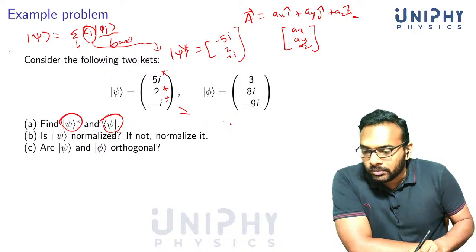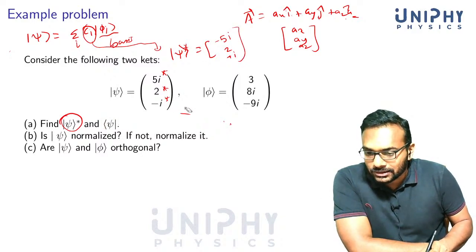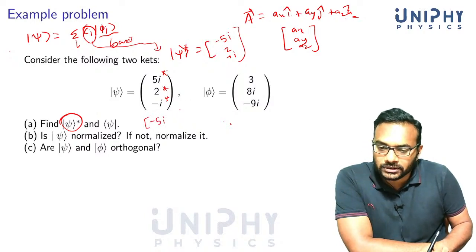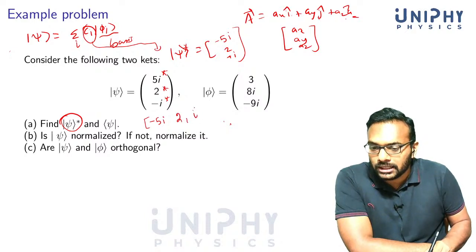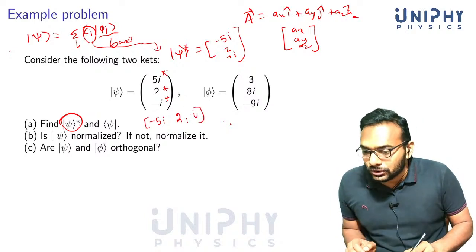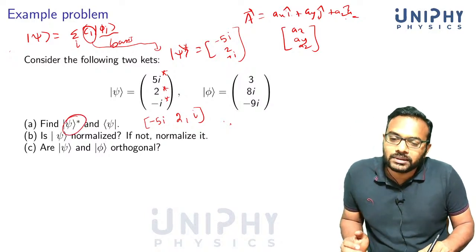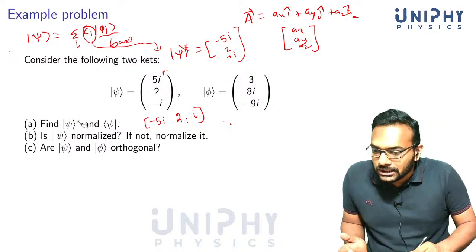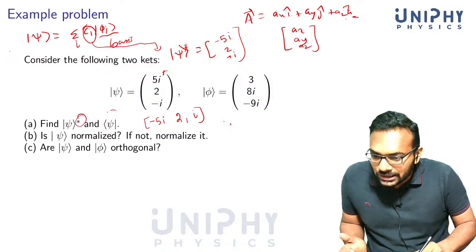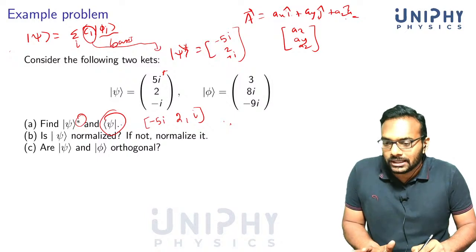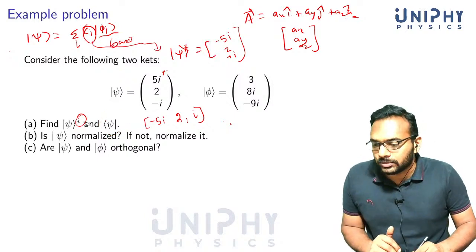But the bra psi would be minus 5i, and you have to take the complex conjugate and also the transpose, 2 comma i. You shouldn't confuse taking the complex conjugate with taking the bra. By simply taking the complex conjugate, you don't get the corresponding bra; you also have to take the transpose.